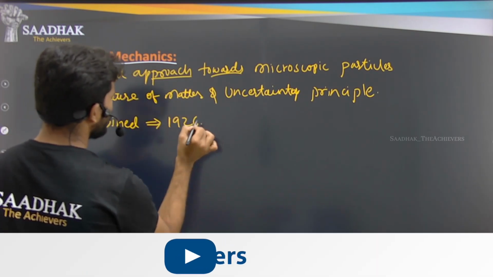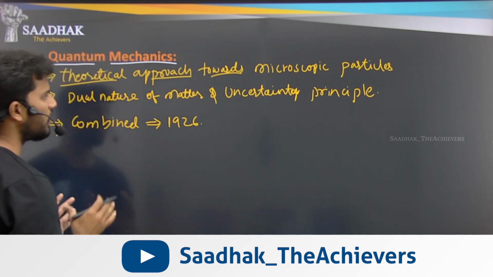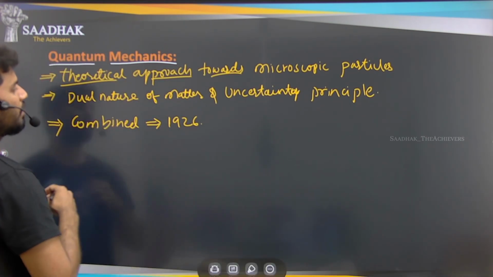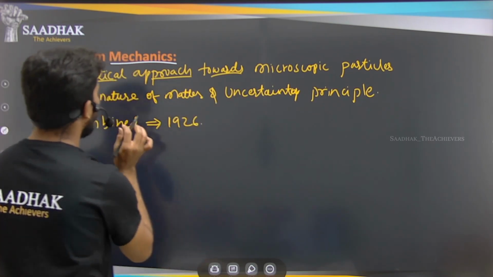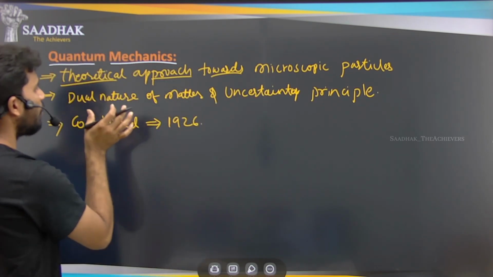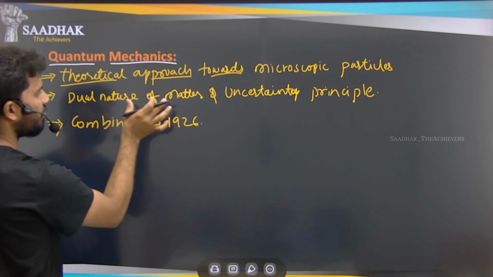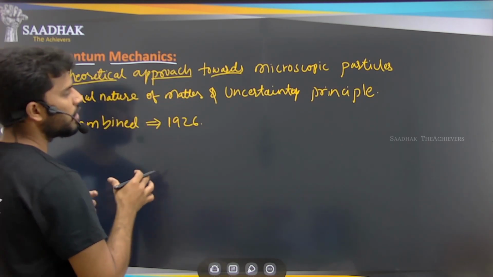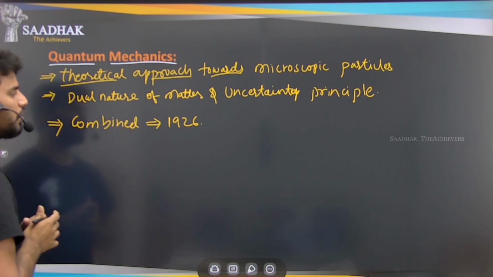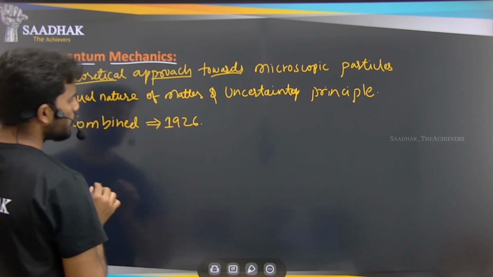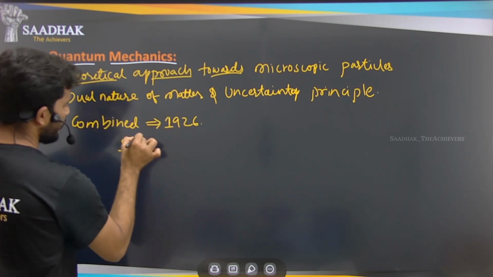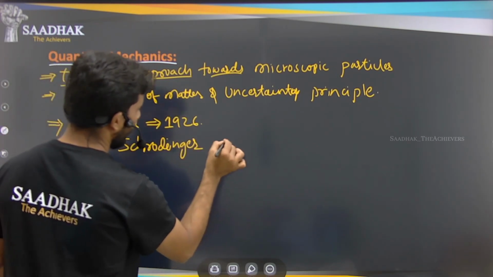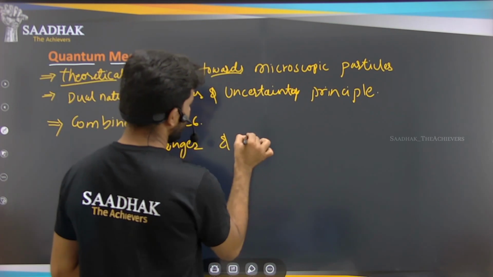Two major developments led to the formation of quantum mechanics. One is Heisenberg, and the other, which explains the wave nature, the dual nature of matter, is Schrodinger. So the two scientists we are naming are Schrodinger and Heisenberg.